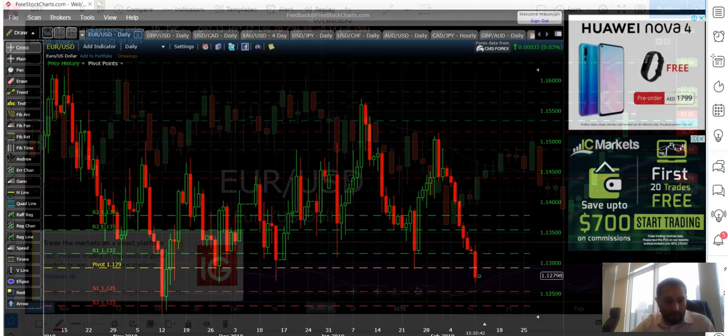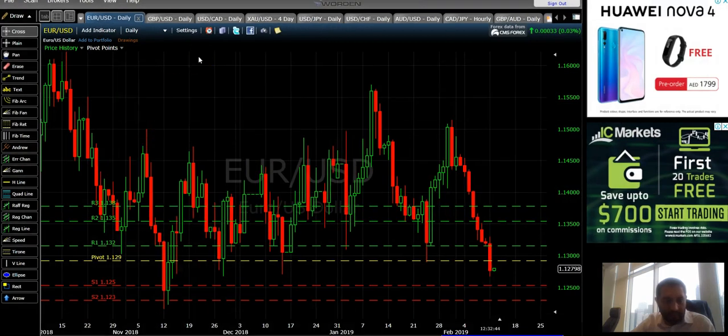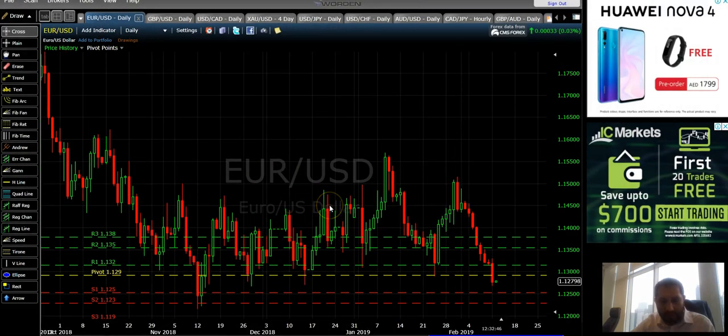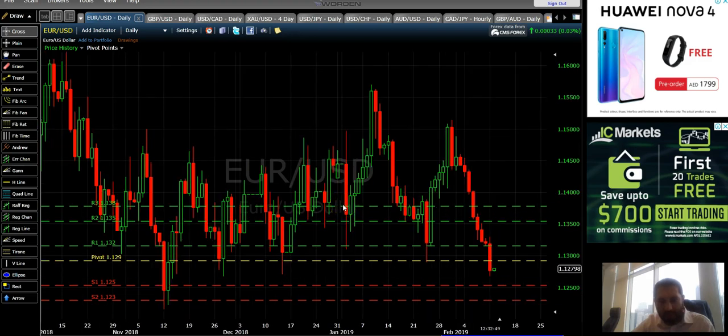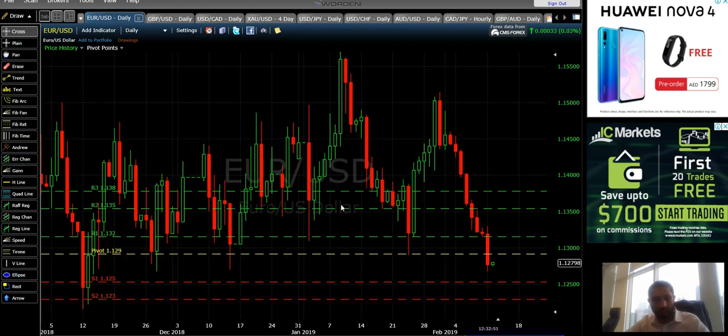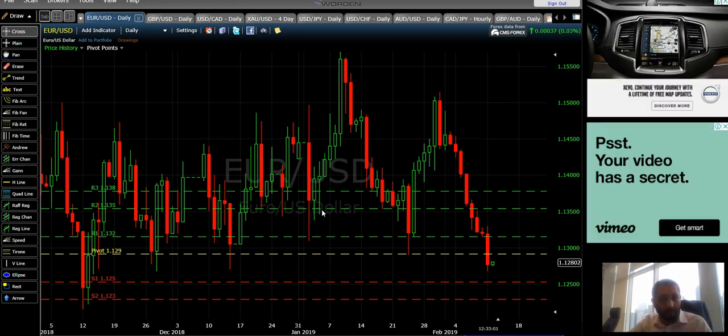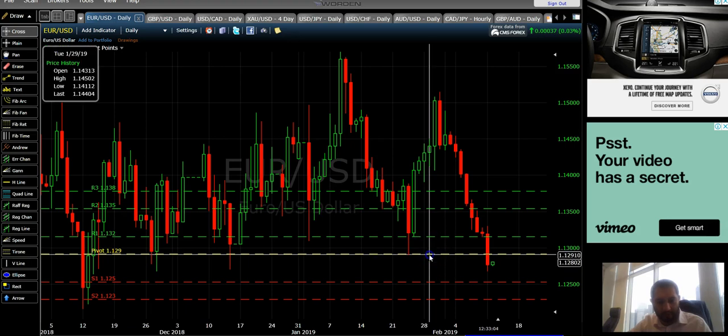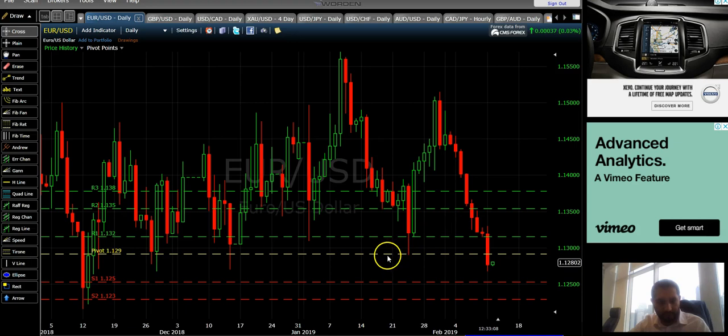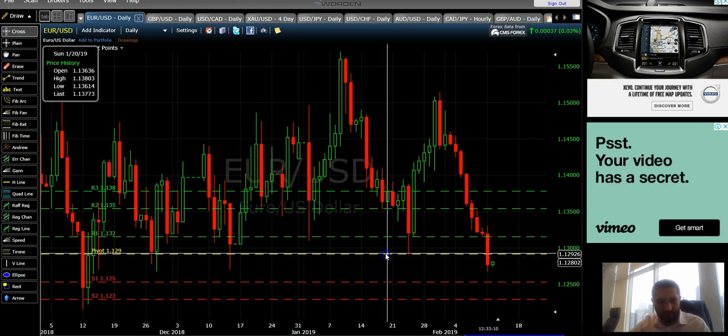Moving into the Euro USD pair, one of our daily pairs, as you can see, due to the dollar rise, it went really high, and currently it's trading at 1.127. On the daily chart, I can see that the momentum is bearish, and it's a very strong momentum, but it's very technical here, as the momentum is bearish because of the key resistance level, which has now become its pivot.